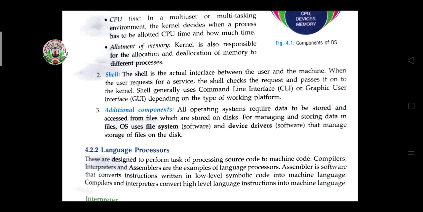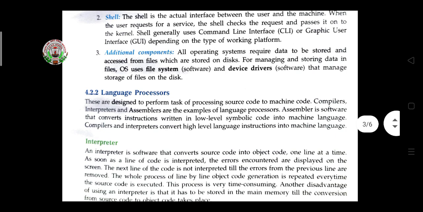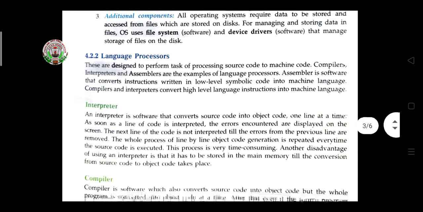So this shell is the interface between the user and the machine. Then there are additional components. The operating system requires data to be stored and accessed from files which are stored on disk. These are the additional components. For managing and storing, the operating system uses file system software and device drivers. This is how the operating system manages the different software and device drivers.